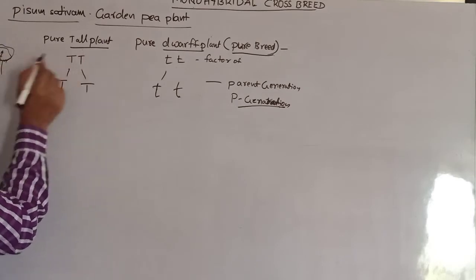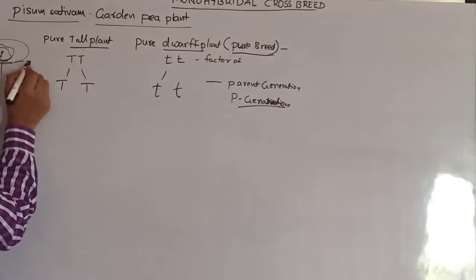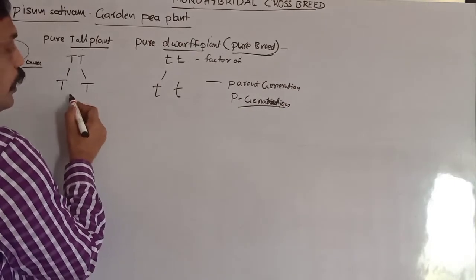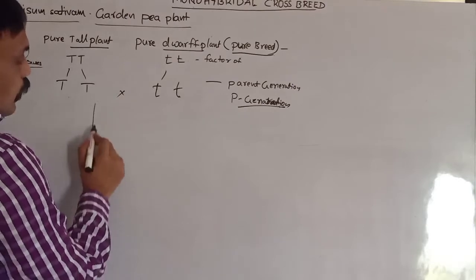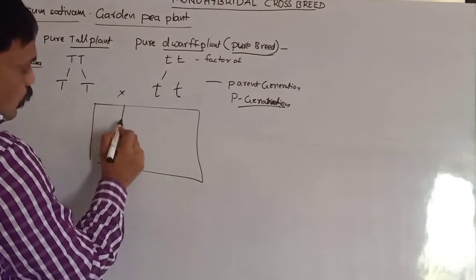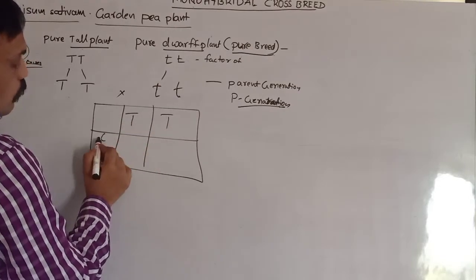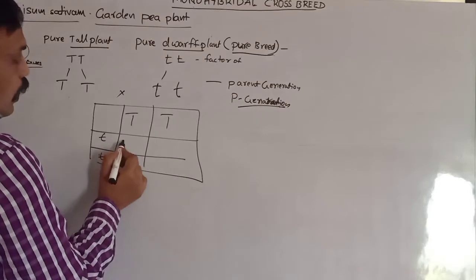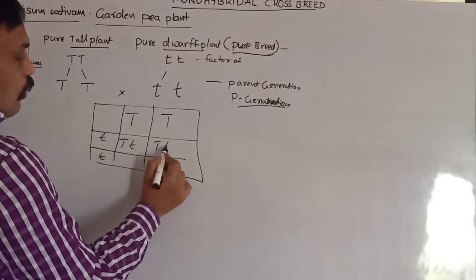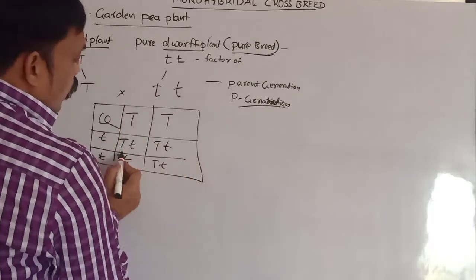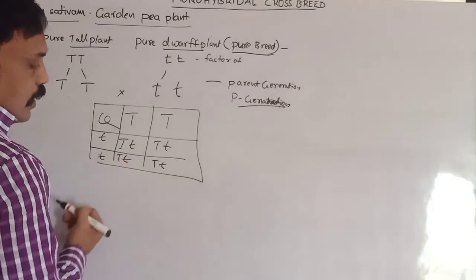Whatever flower he dusted with pollen grains, he covered, because of the need to avoid self pollination. Here, what happened in the F1 generation? He took the pure breeds and crossbred them. In the F1 generation he observed capital T, small t, and all plants are tall. Tall is the dominant character.